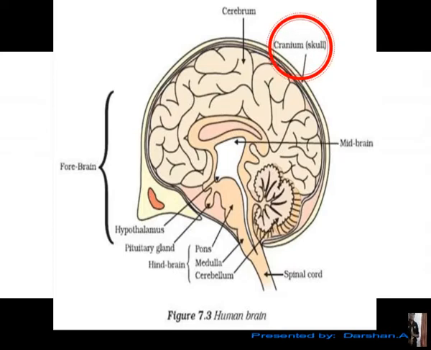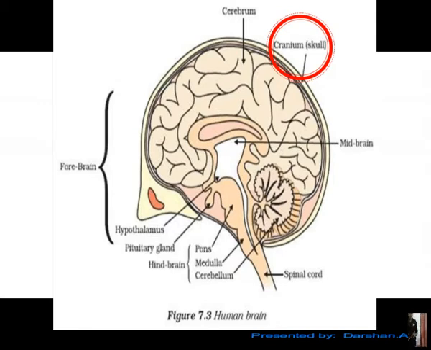Okay, now let us understand the parts of brain. The brain consists of three parts: forebrain, midbrain, and hindbrain. Hindbrain is also called as the small brain. Okay, first we'll go at forebrain. Before forebrain, let's know where brain is located. Brain is located here, inside this.